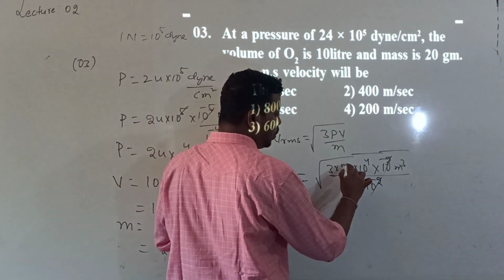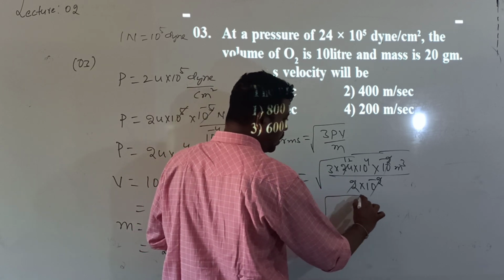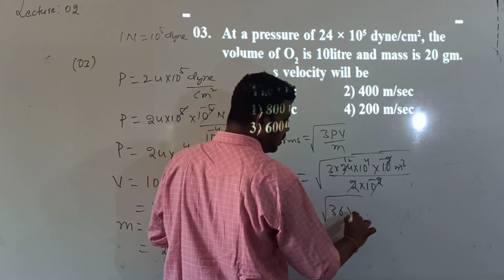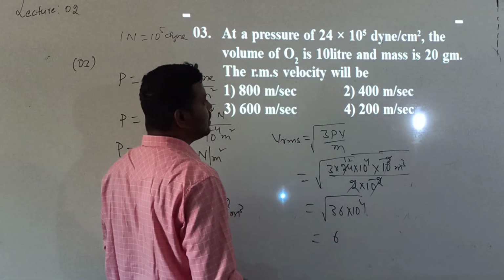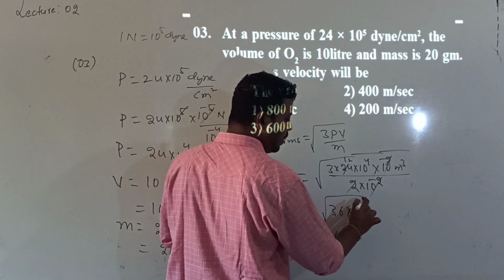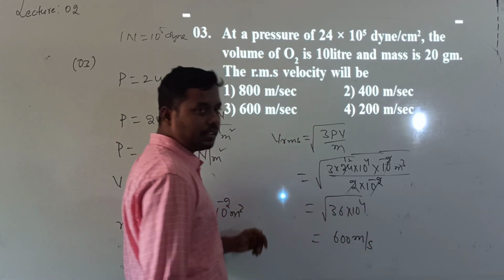2 ones are 2, 12 threes are 36. So this is given by root over 36 into 10 to the power of plus 4. 36 square root value is 6. So 6 into square root of 10 power 4 is 10 power 2. That is 600 meters per second.